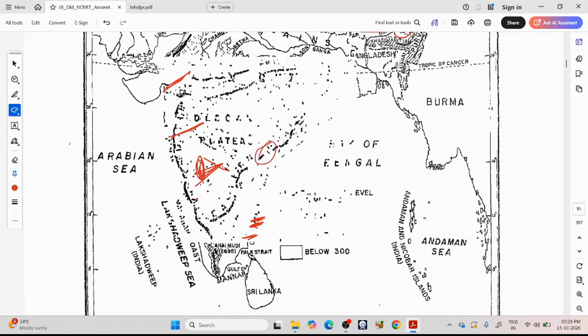Here you have Pallavas, here you have Cholas. The kingdoms in this region, like the Chalukyas, could not extend to the south. These kings could not extend to these regions by crossing the Godavari and Krishna rivers. So rivers form natural boundaries. That is what it is saying.